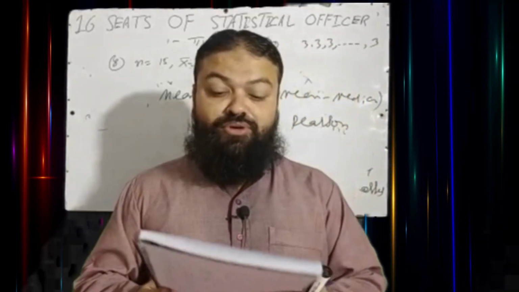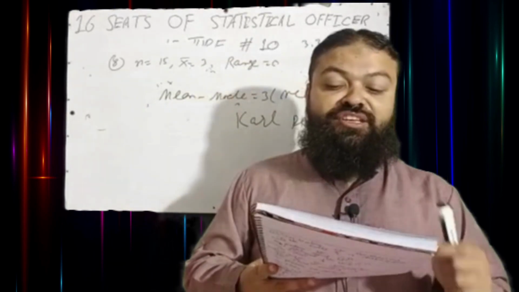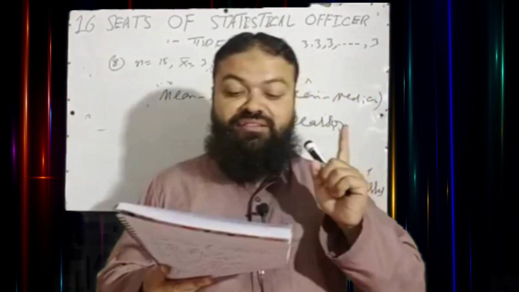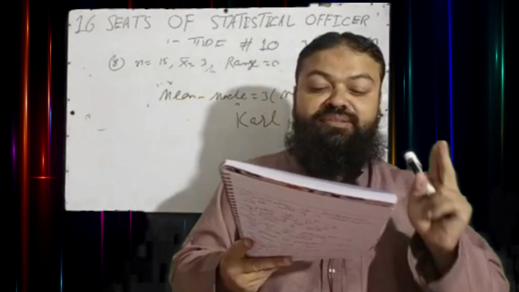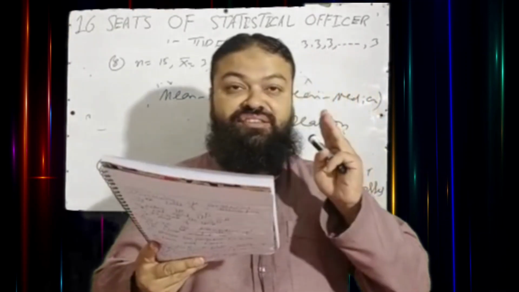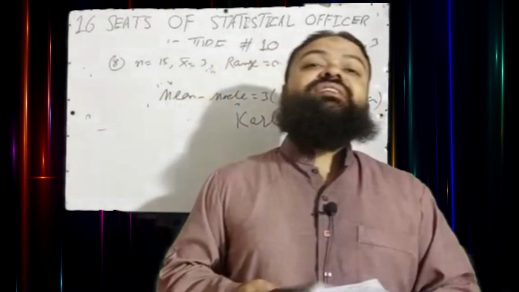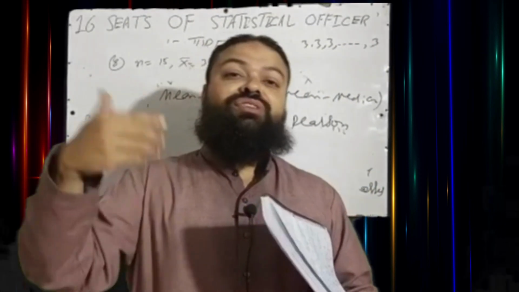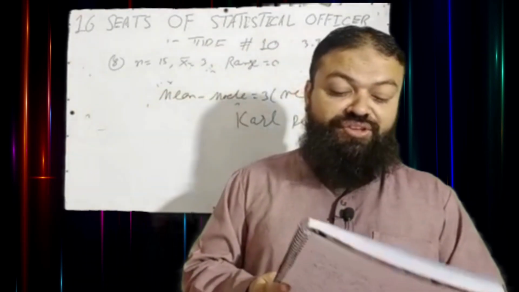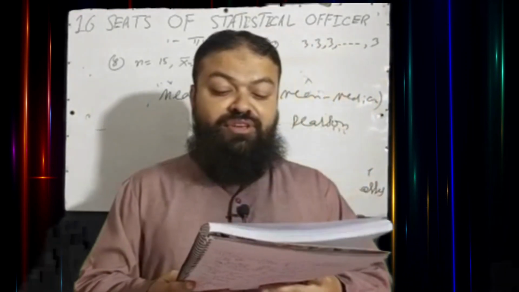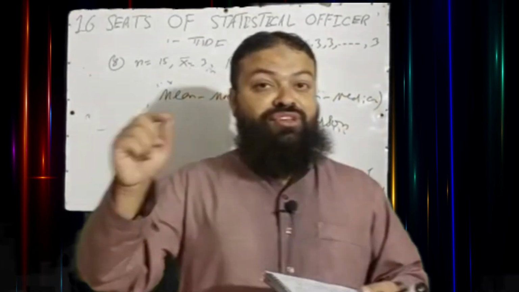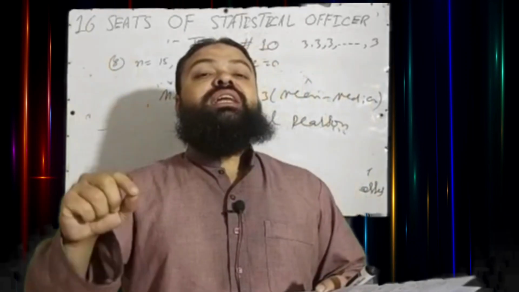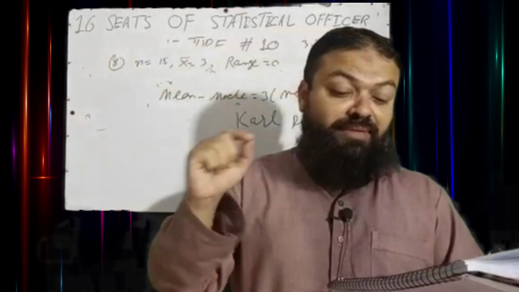Question number 20 is very important. The semi-interquartile range is preferred to standard deviation as a measure of dispersion when A, sample size is small, B, distribution is highly skewed, C, range is small, D, distribution is standardized. Whenever we have the standardized distribution, then interquartile range is preferred over the standard deviation. Question number 21 is also very important. Mean deviation is minimum when calculated from, it is a question of the exam, A, mean, B, mode, C, median. Whenever we calculate mean deviation from median, it is minimum.